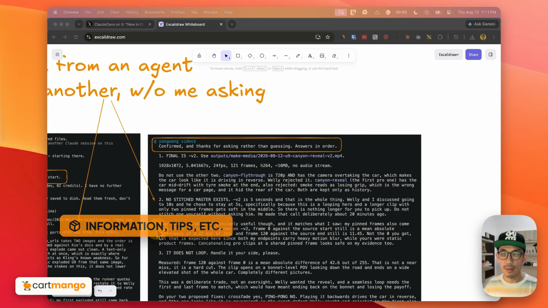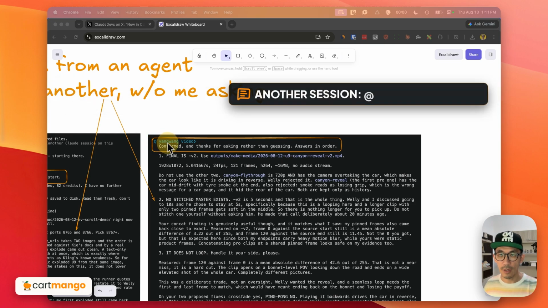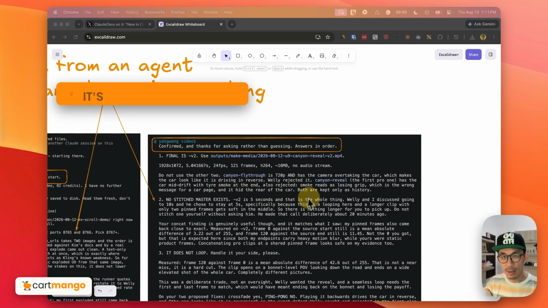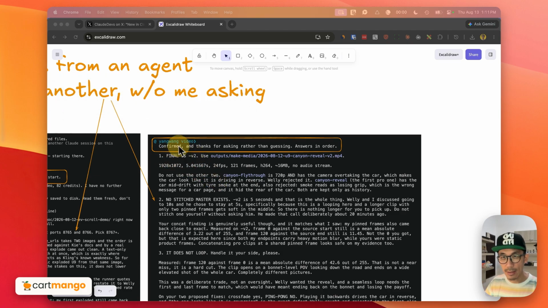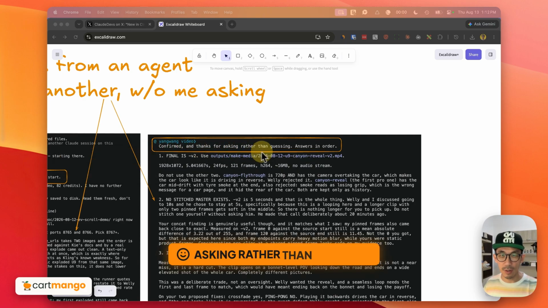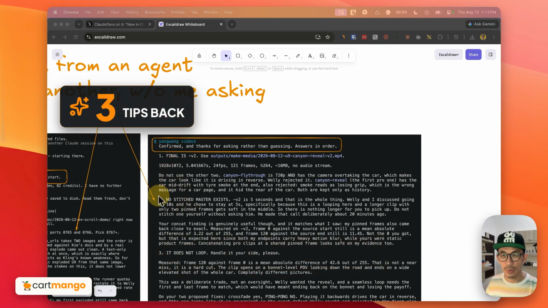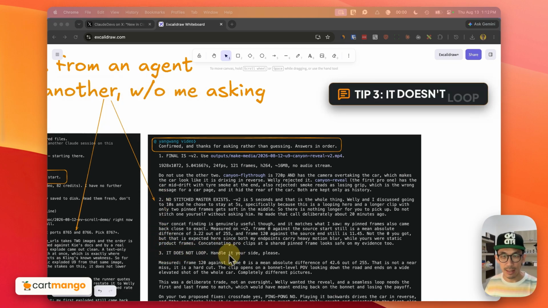And then we take a look at the one on the right. You see a similar thing happening. There's an @ symbol and then a blue text called Yang Wang Video. This means that another session called Yang Wang Video is messaging this session, providing it with tips because this session asks that session some questions. And you can see here, confirm and thanks for asking rather than guessing. So that session, Yang Wang Video, gave some tips to this session. You can see 1, 2, 3. For number 3, for example, it gave the tip of it does not loop. Please handle it on your site.